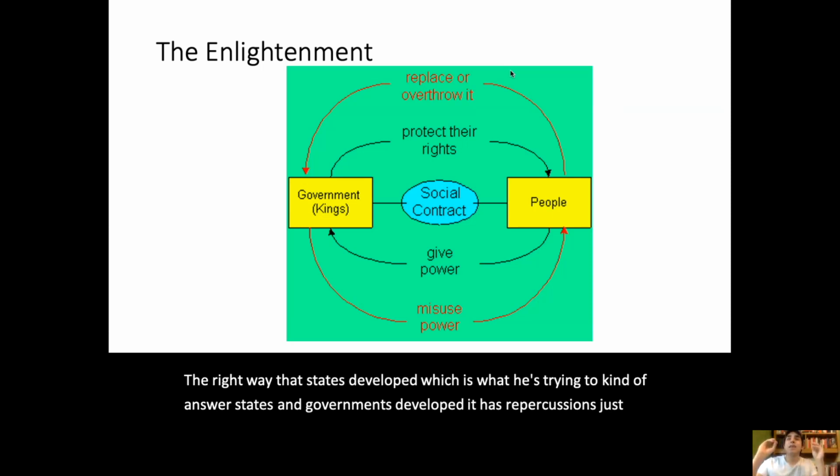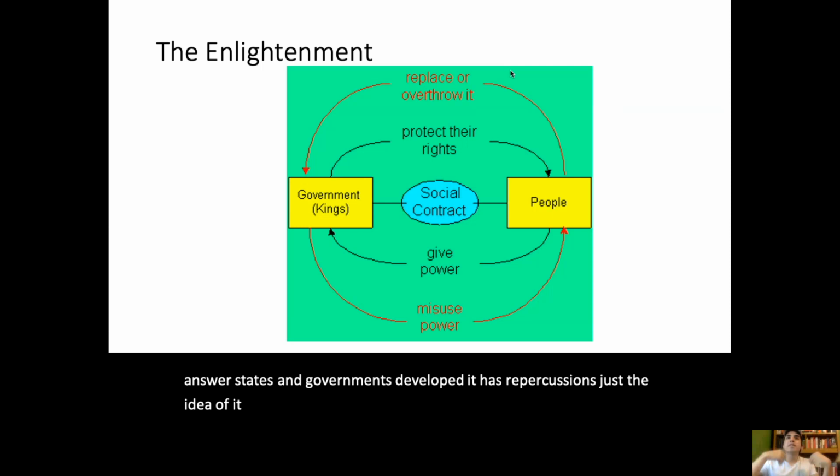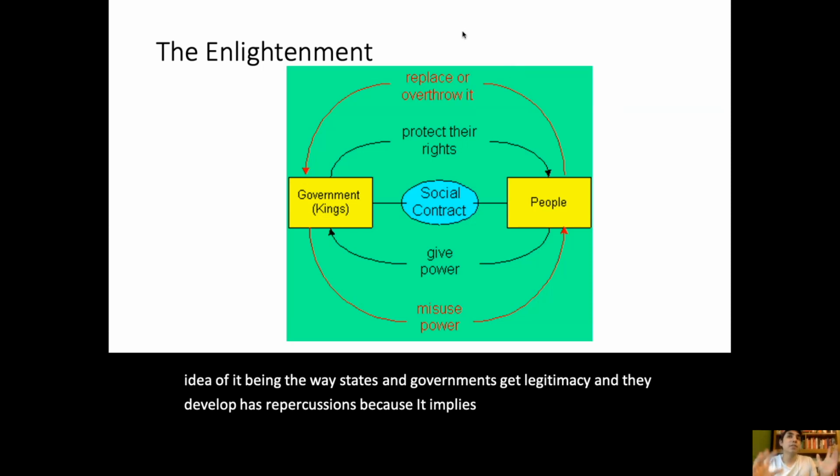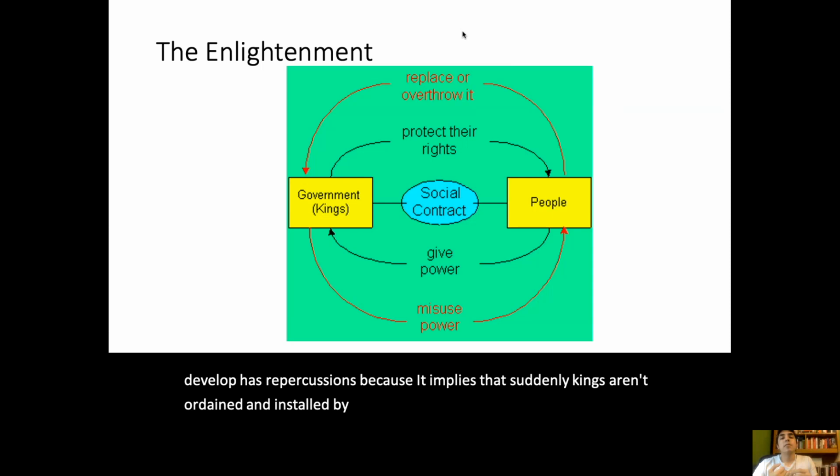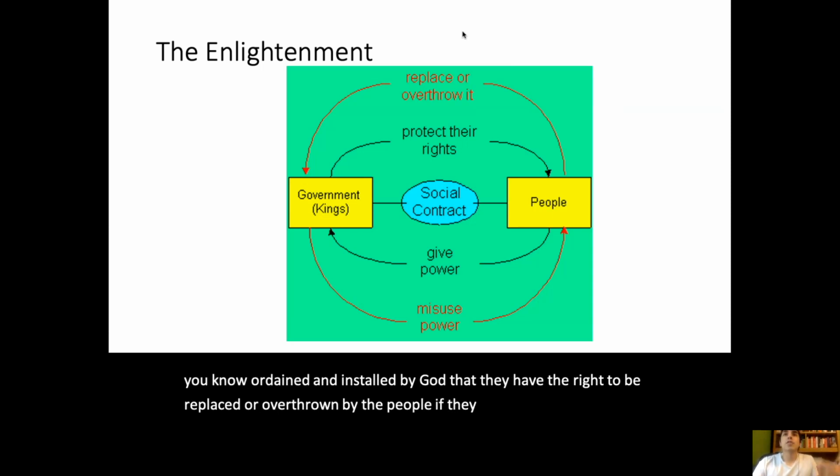Just the idea of it being the way states and governments get legitimacy and develop has repercussions, because it implies that suddenly kings aren't ordained and installed by God, that they can be replaced or overthrown by the people if they abuse the power and trust that was given to them by the people.